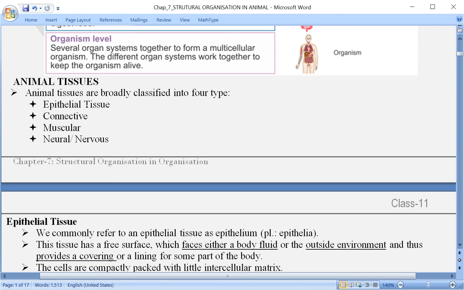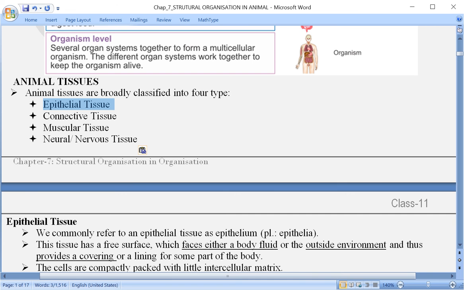Everywhere we have to go on adding over here because I have not added tissue here. Let me add it here now only. So that means what? Four different types of tissues make up the whole body of an animal. Once again, the four types of tissues are epithelial tissue, second one is connective tissue, muscular tissue, and neural or otherwise nervous tissue. Now coming to the first one, let us see epithelial tissue.